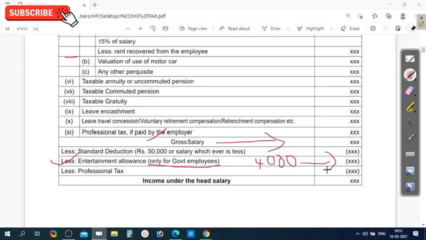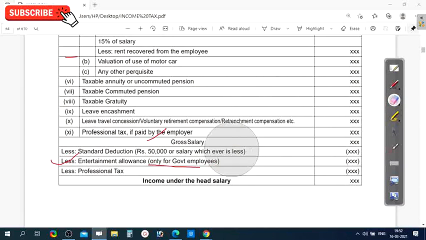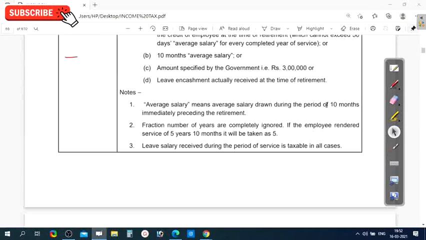The rest of the employees other than the government, it is fully taxable. Fully taxable. Okay, and we'll go to the next, to the allowances.